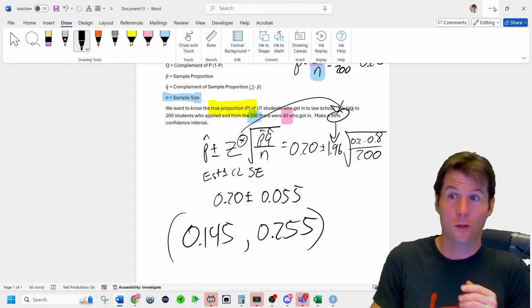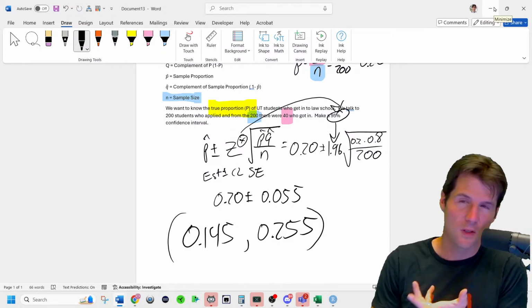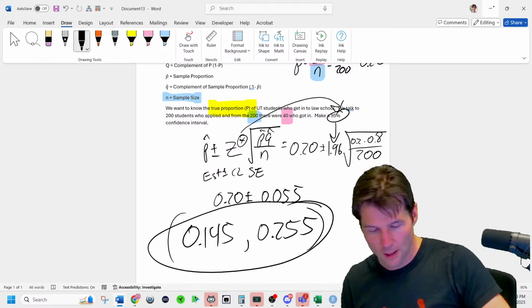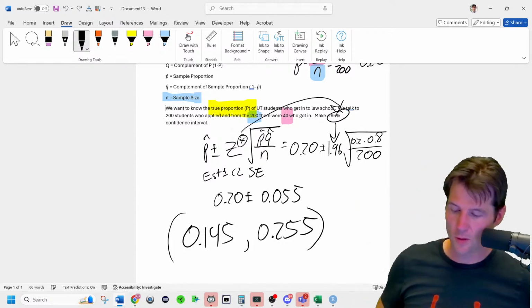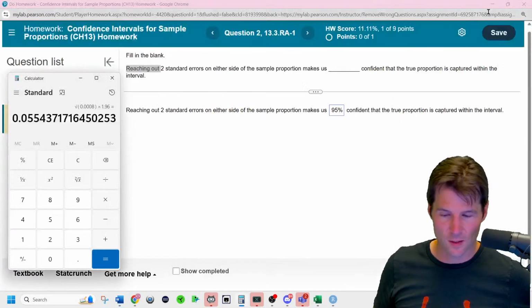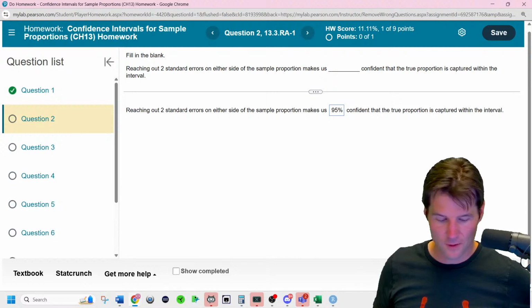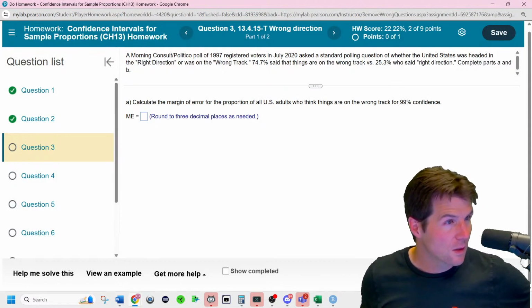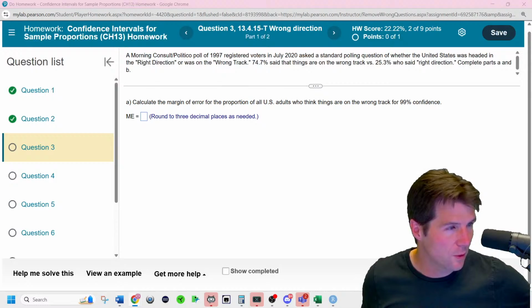So we don't know what the truth is because we don't know all the data, but this is our estimate of what the truth might be. Like we think the truth P might be contained in this interval because we don't know what the truth is. We only have an estimate. And that's really good right there. That's why we make confidence intervals to estimate what the truth might be. Some of these are pretty easy, especially if you know the formulas.